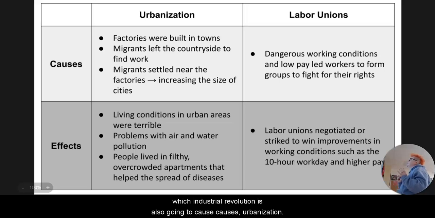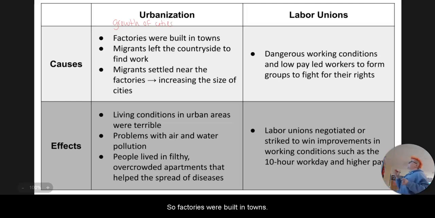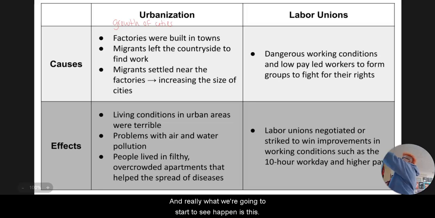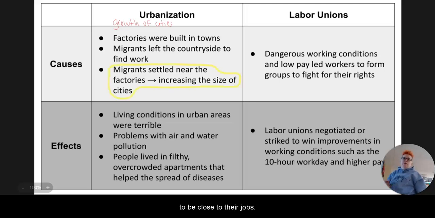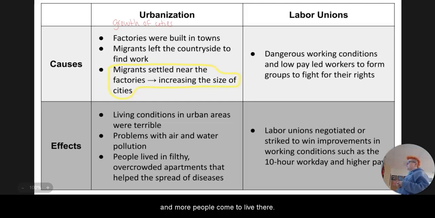Causes. Urbanization. So we're looking at our causes and effects of urbanization and our causes and effects of labor unions. So again, urbanization is that growth of cities. Factories were built in towns, people leave the countryside to find work, and really what we're going to start to see happen is this. Migrants settle near the factories because they want to be close to their jobs, so they increase the size of cities, and cities are going to continue to expand as more and more people come to live there.